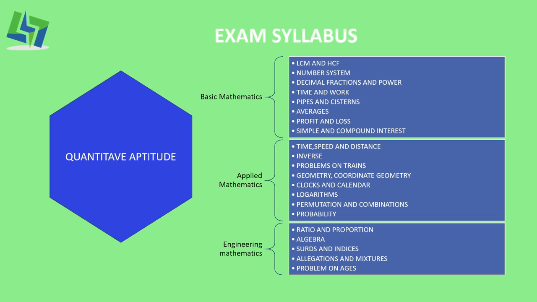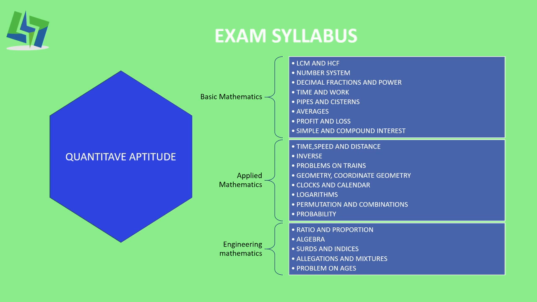Aptitude syllabus can be divided into 3 categories: basic mathematics, applied mathematics and engineering mathematics. The chapters under basic mathematics are LCM and HCF, number system, decimal fractions and power, time and work, pipes and cisterns, averages, profit and loss, simple and compound interest.